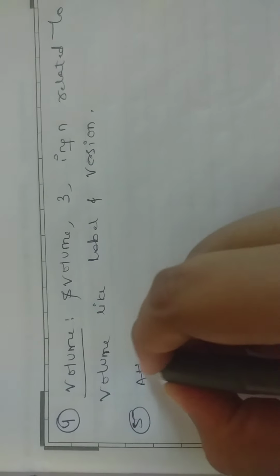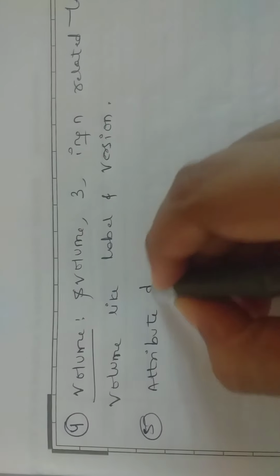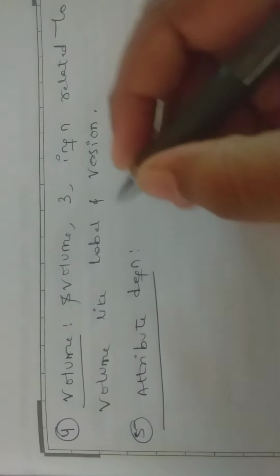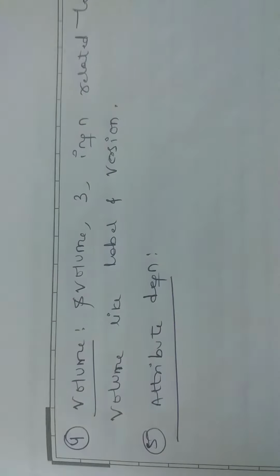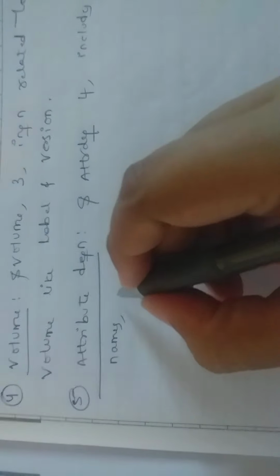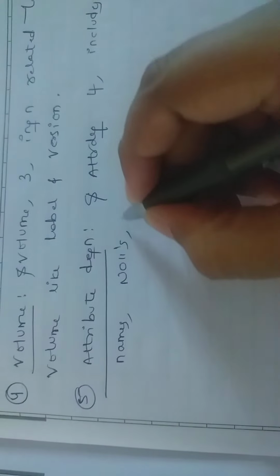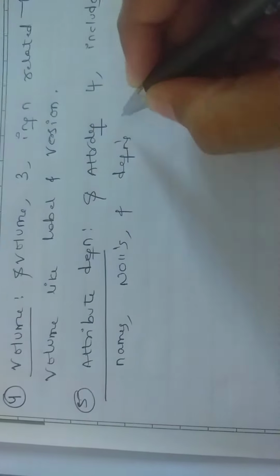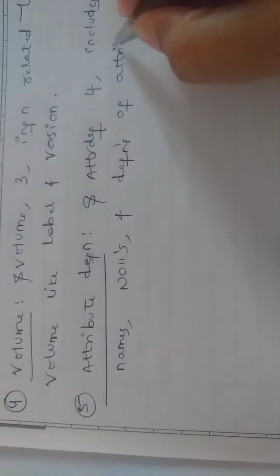Fifth one is attribute definition, written as $AttrDef. Its position is 4. It includes names, numbers, and definitions of attributes.